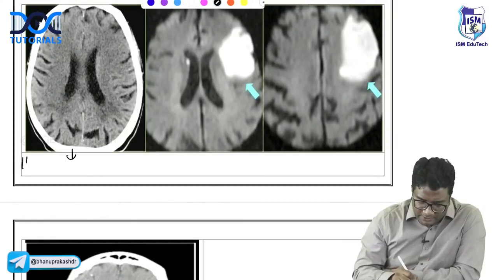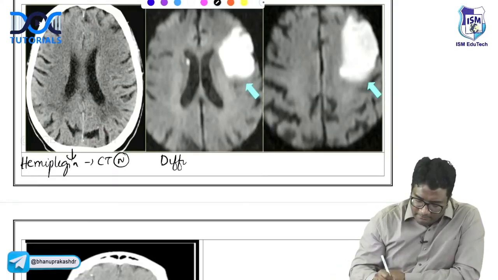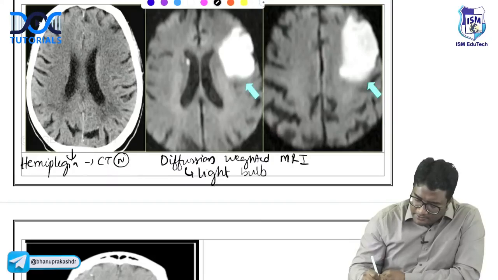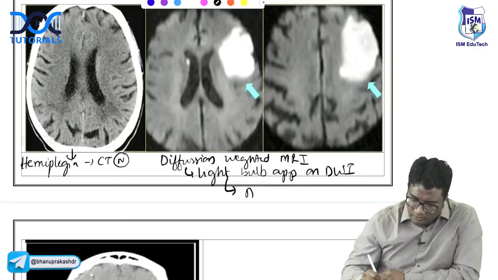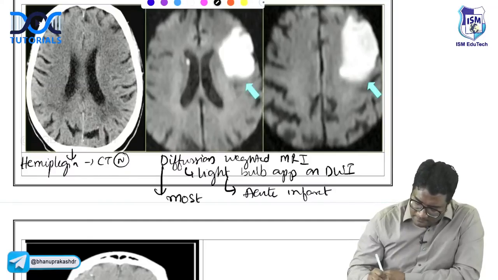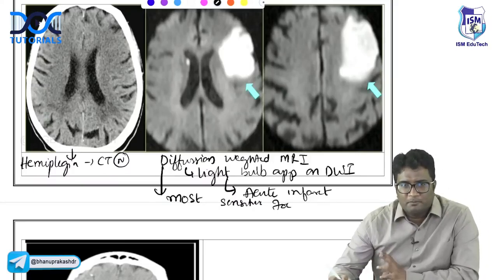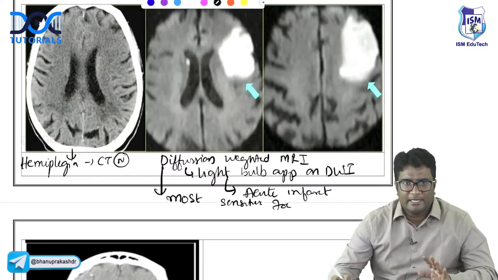Sometimes in a patient of cerebrovascular accident or hemiplegia, the CT scan can be completely normal. But when you do a diffusion weighted MRI, you get a classic light bulb appearance on diffusion weighted imaging. This is also suggestive of acute infarct. So the most sensitive investigation for acute infarct is diffusion weighted MRI. CT scan may sometimes be normal in case of acute infarcts.